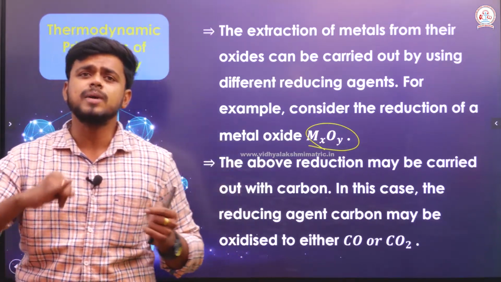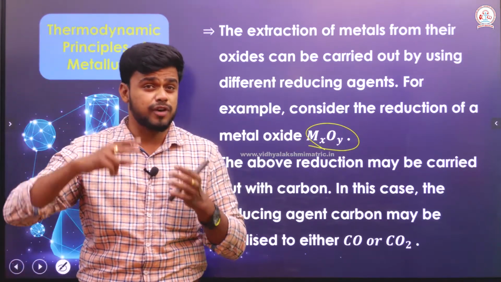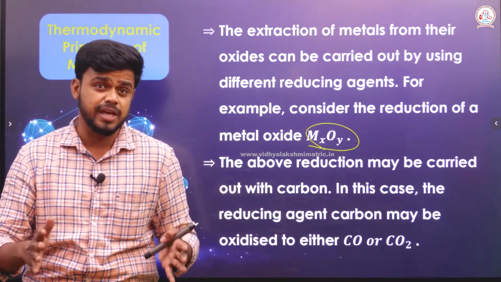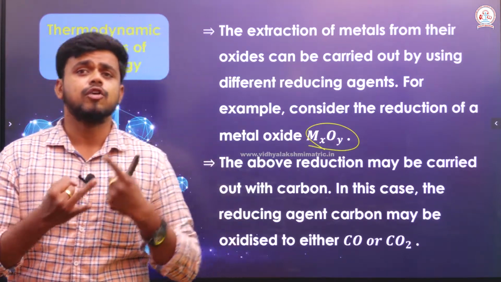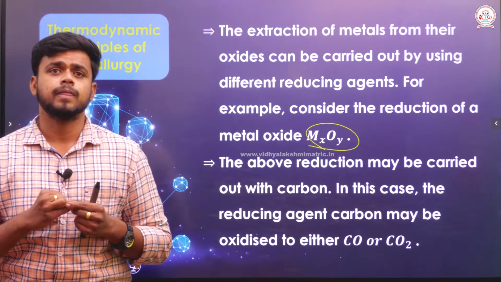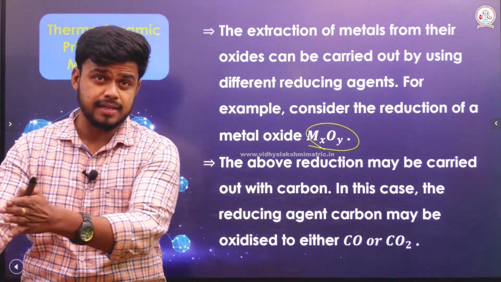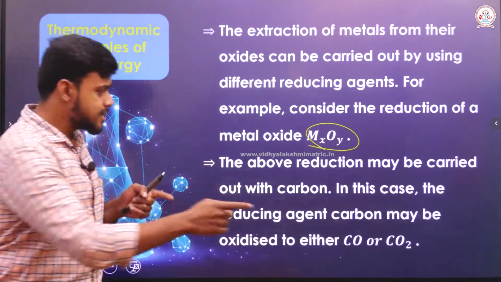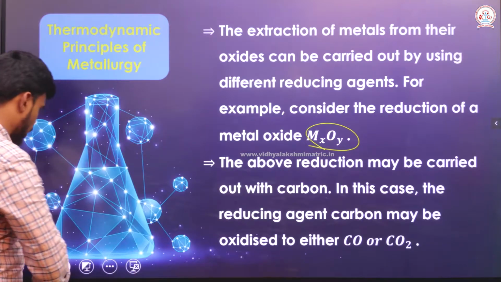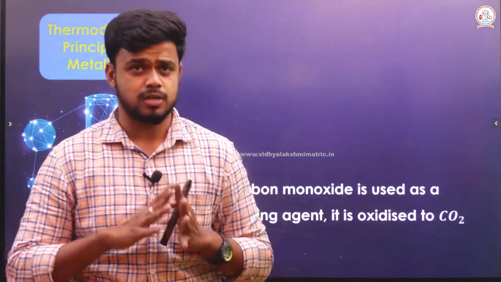If I use carbon as a reducing agent, there are 2 chances for the formation of a product: carbon can form carbon dioxide, or carbon can form carbon monoxide. So, I can use the carbon which forms carbon dioxide, or the carbon which forms carbon monoxide. Similarly, I can also use carbon monoxide which forms carbon dioxide.